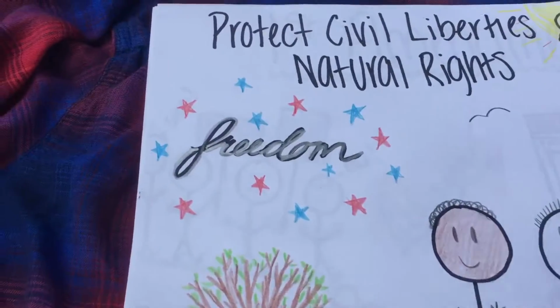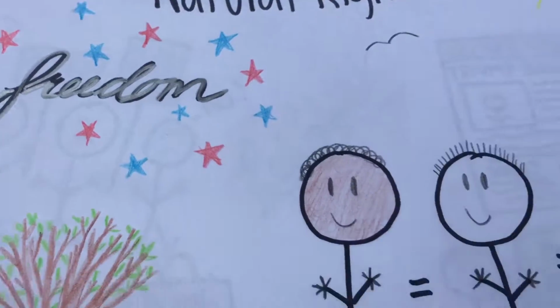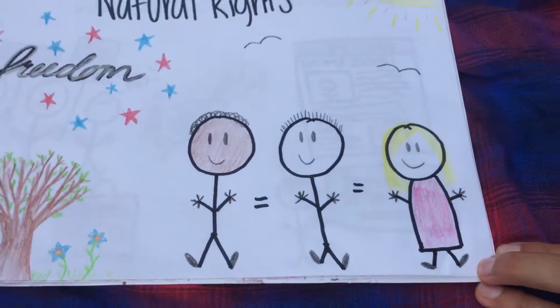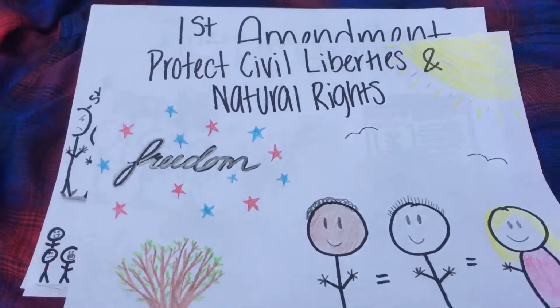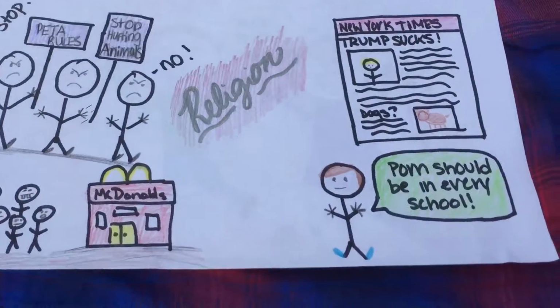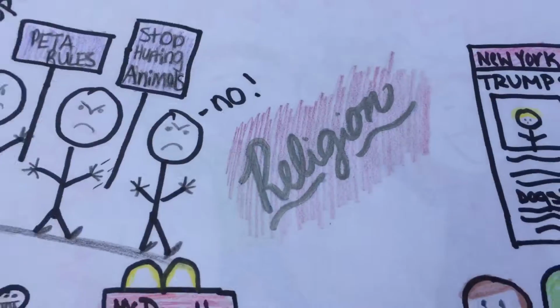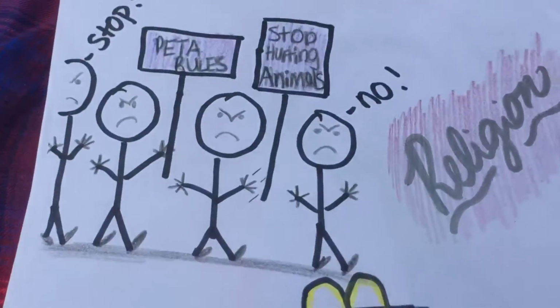Protecting civil liberties and natural rights is the job of the First and 14th Amendments. The 14th Amendment guarantees equal protection under the law for all citizens. The First Amendment protects our freedoms of speech, religion, assembly, petition, and press.